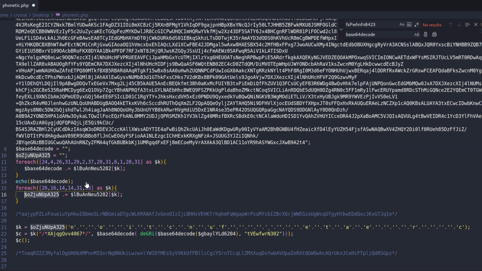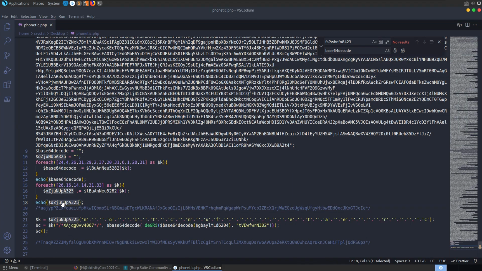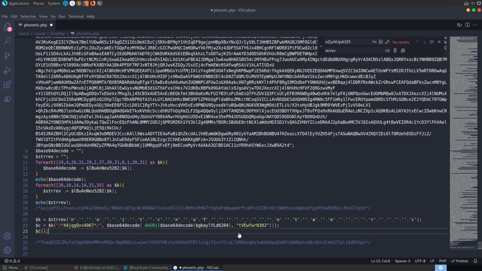So again, let me just copy this and we'll echo this out. Run it again and see that this time we have a string reverse there as well. So we'll just search for this string, change that to str reverse, replace all of those, and we can keep going through in this fashion.